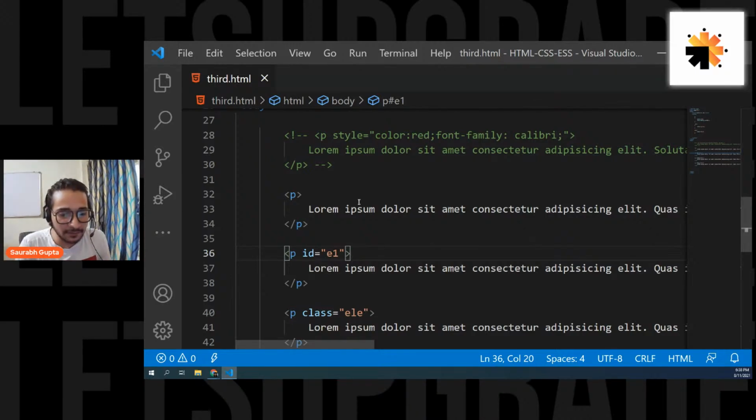Is that cleared, everyone? Are we cleared with this? Okay, that is really cool. Yes, Sujal, I hope you understand, right?